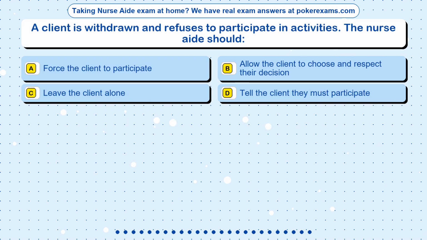Question 16. A client is withdrawn and refuses to participate in activities. The nurse aide should: Option A, force the client to participate. Option B, allow the client to choose and respect their decision. Option C, leave the client alone. Option D, tell the client they must participate.